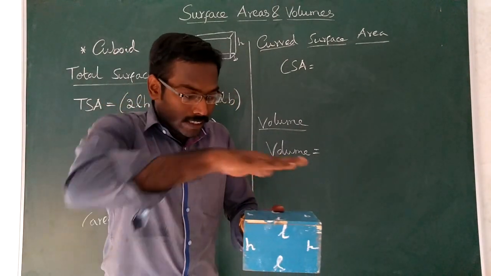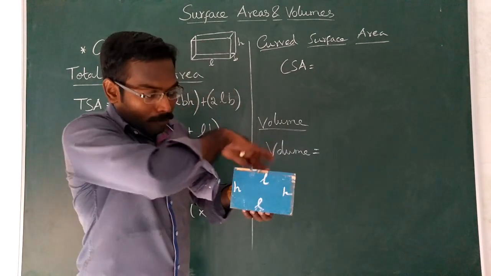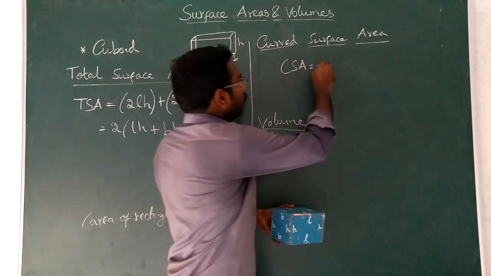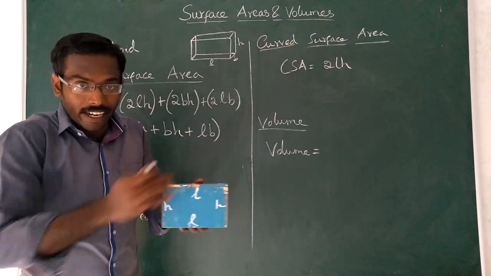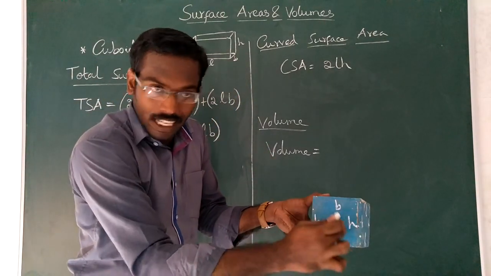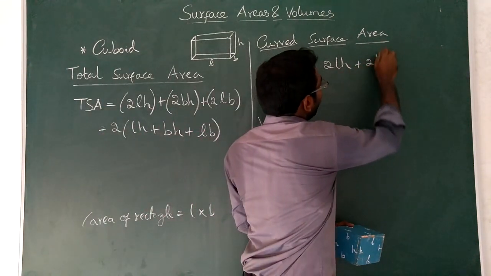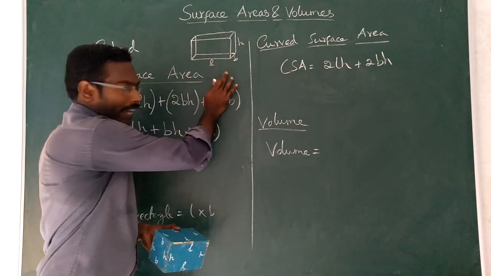Now see the curved surface area. Curved surface area means the top and bottom will be excluded. So front and back, this is LH, that also LH, so 2LH. Then left side and right side BH, so 2BH. Top and bottom is excluded, so 2LB is excluded.